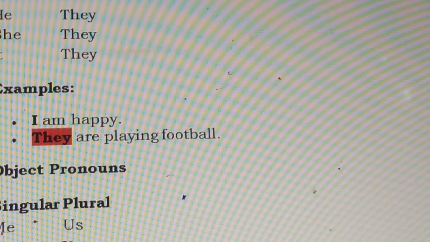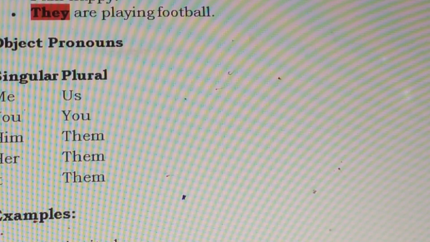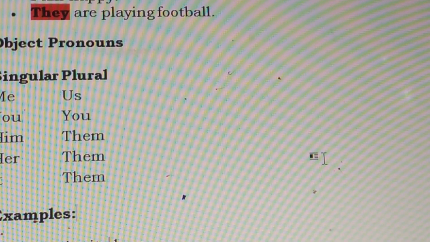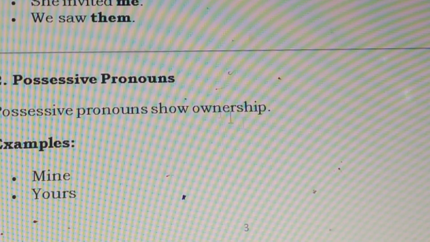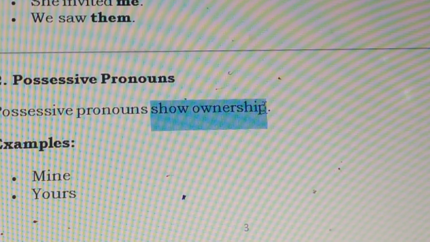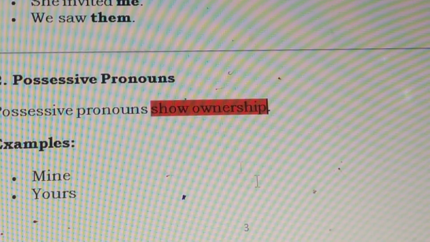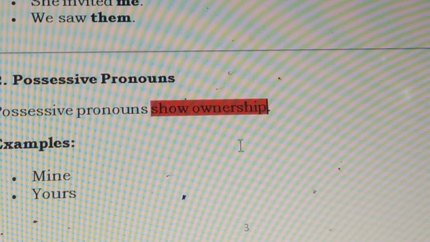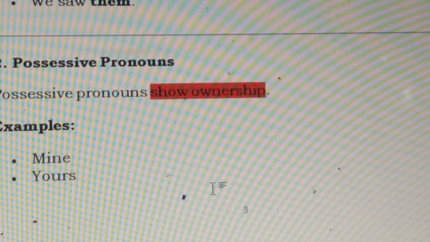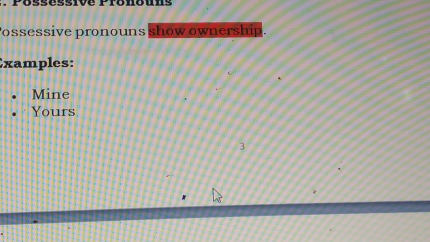For example, she invites me. She invites me, what? Here, me is objective. I saw them, objective pronouns. The other one is possessive pronouns, which means it shows the ownership or possession of something. That's called mine, yours, hers, ours, theirs.